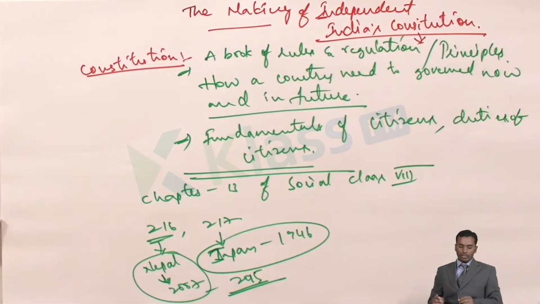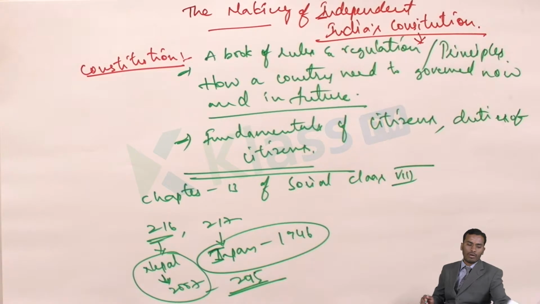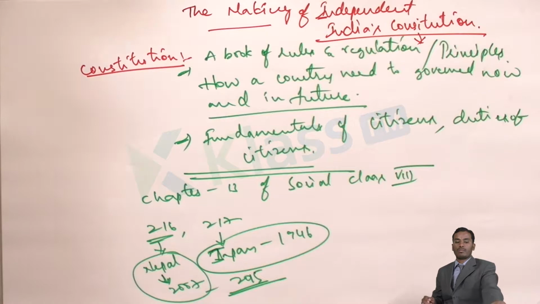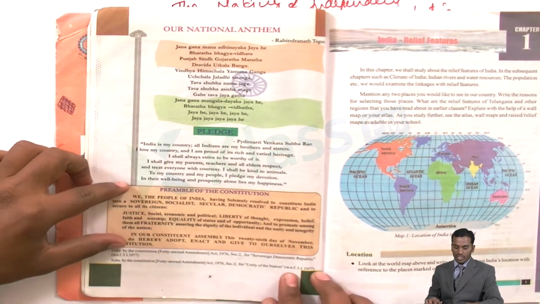Now, the same way we have the Indian constitution also. Almost all the textbooks in the CBSE board will have the Indian preamble. State board, I think, doesn't have it properly. The first page of the Indian constitution will be given on the first page of your textbook. Let me show you that page of the textbook. See here, it has given the preamble of the constitution. So this is the first page.